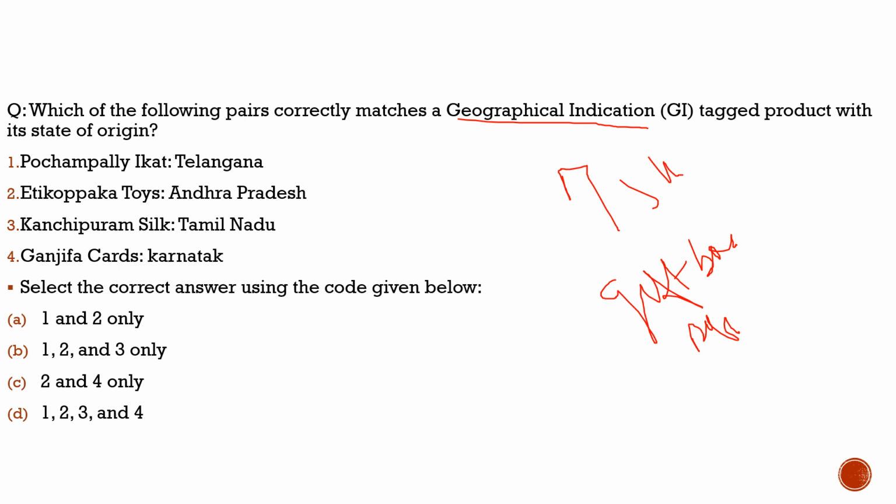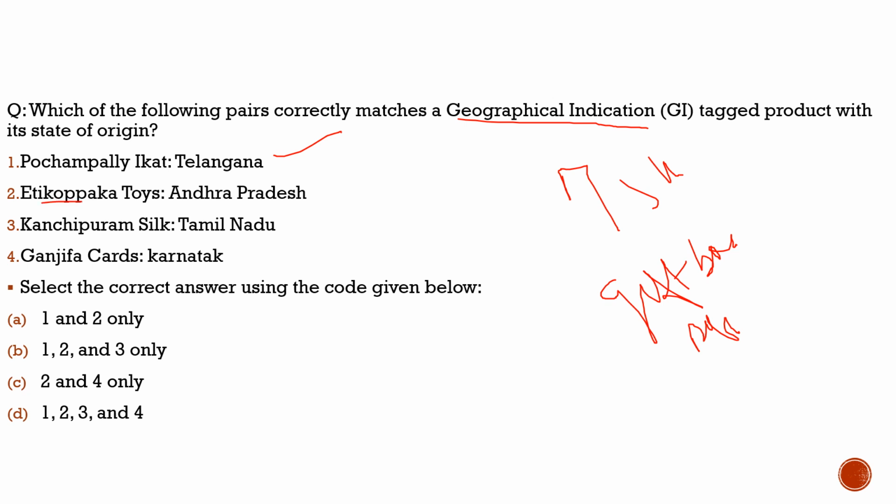So let us see what these GI tagged products are, to which place they belong, and that we can understand through this question. If we solve this question, we will understand the products they are going to use, and to which state they belong. Let us read the question once again and try to solve it. Here the question says, which of the following pairs correctly match a geographical indication tagged product with its state of origin? First statement, Pochampally Ikat, it belongs to Telangana, 100% correct.